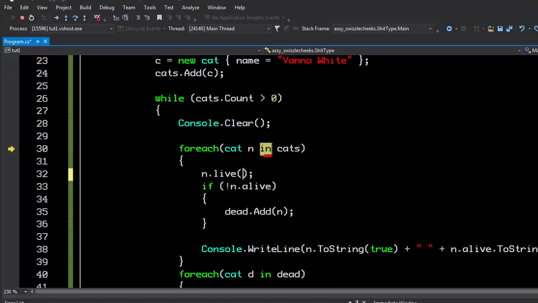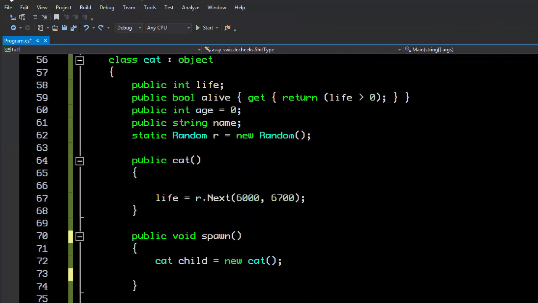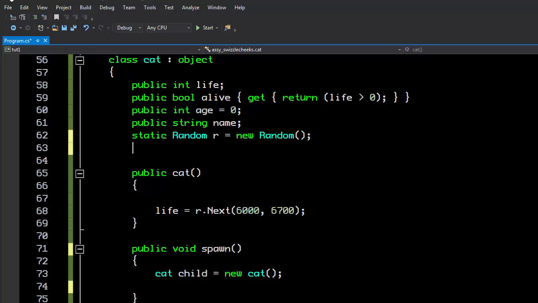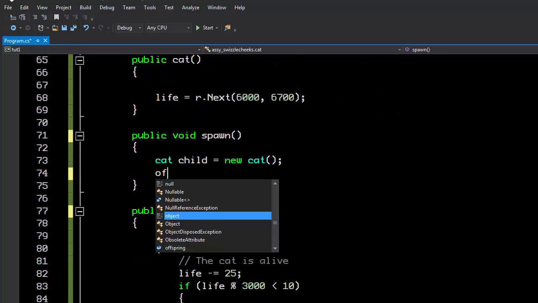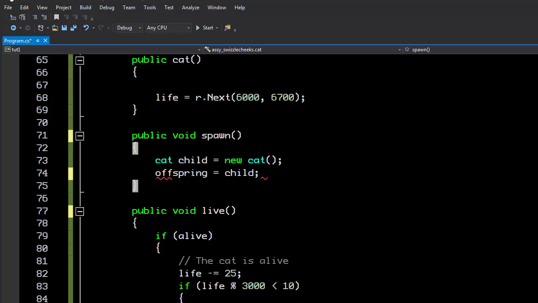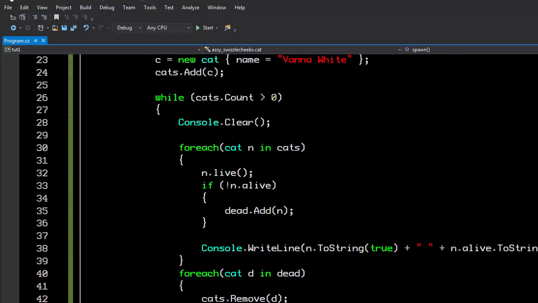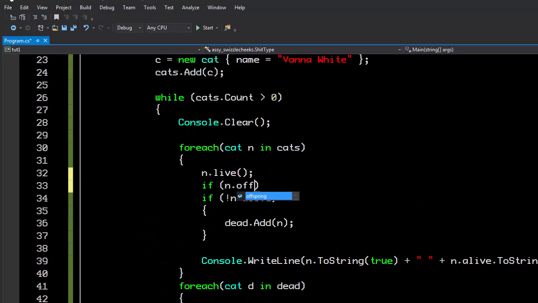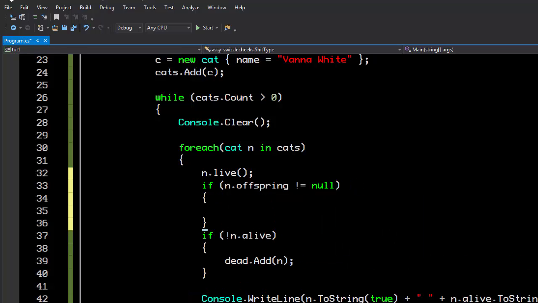What we're going to do instead of passing cats in here, and let me stop the program, is what if we say that the cat object itself has a variable called offspring, which is of type cat. And what if we say, okay, well, when we create the child, we just set the offspring to that. And then we can just check it up here. After we live, we can say, if n.offspring is not null, which is what it would be if we didn't set anything on it, then let's go ahead and add that.